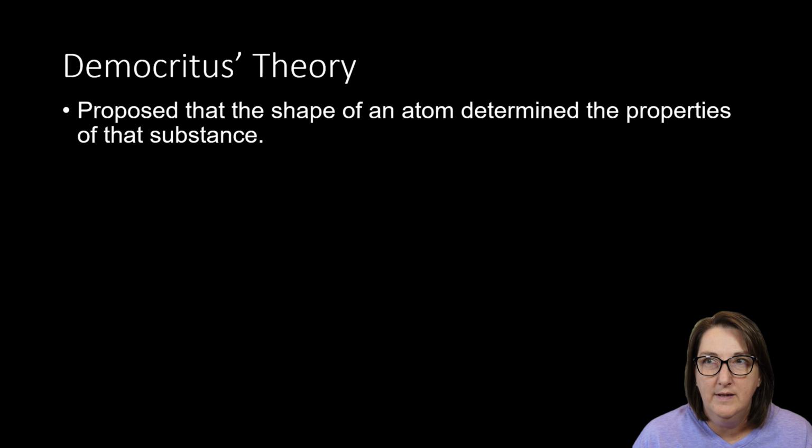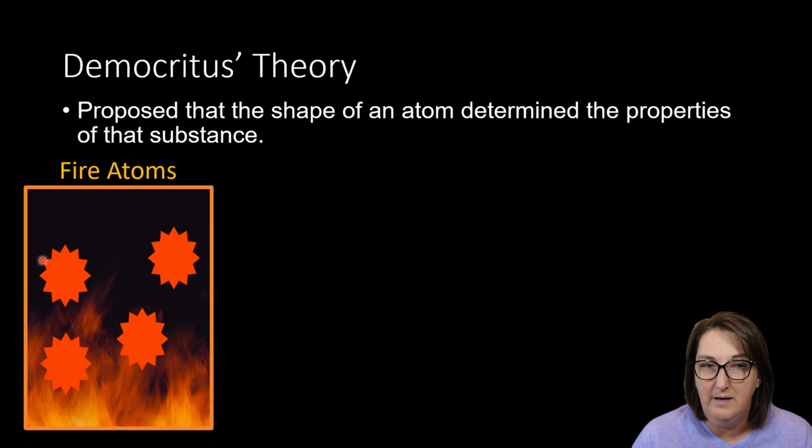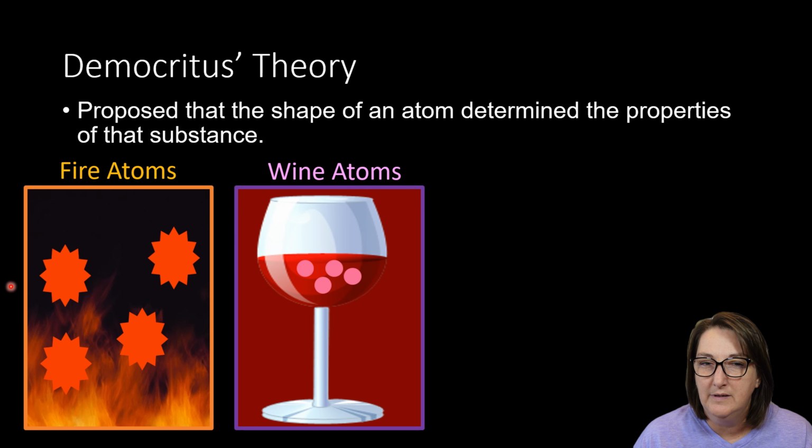Democritus's theory was kind of simple, and today we look back on it and think, well, that's kind of obvious, but at this time it wasn't. So he proposed that the shape of an atom determined the properties of that substance. He said that there were fire atoms, and fire atoms were really jagged and spiky, they were hot, and that's why it hurt to touch something that was hot or on fire. So these atoms were poking into your skin. If you had water atoms, they were round and shiny. This is why water rolled or reflected light.